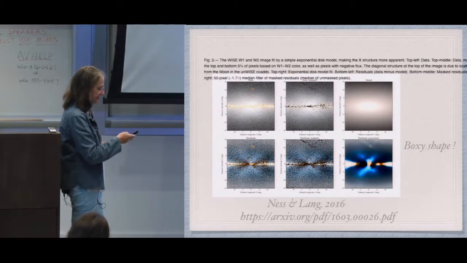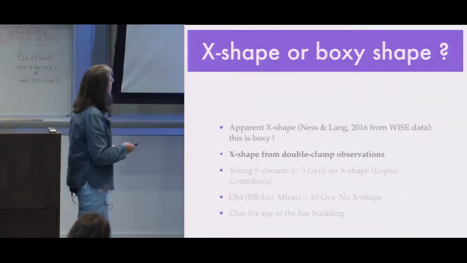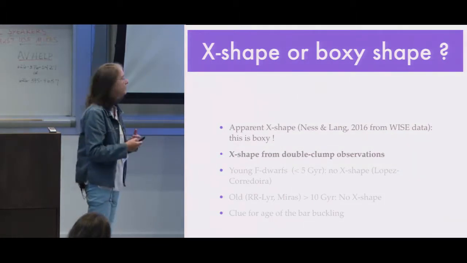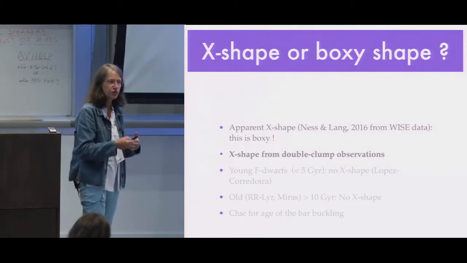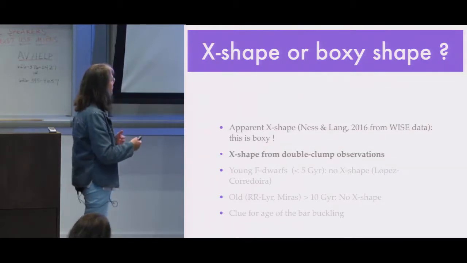But most generally, this is not what people call the X shape of the bulge. The X shape is what you see when you look at the population and you see a double clump in the star counts.